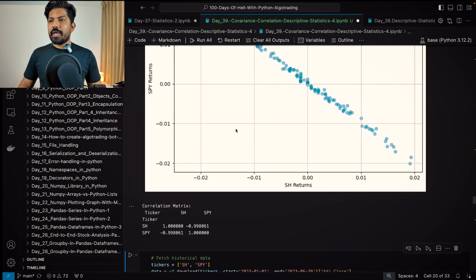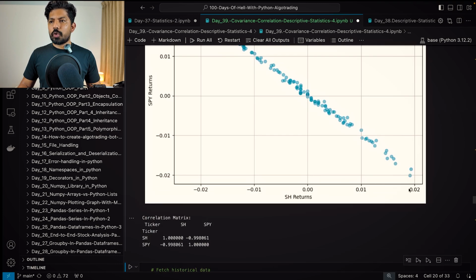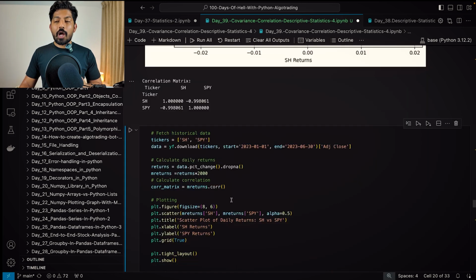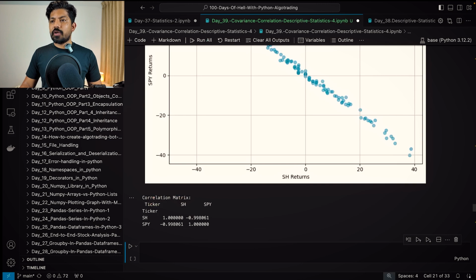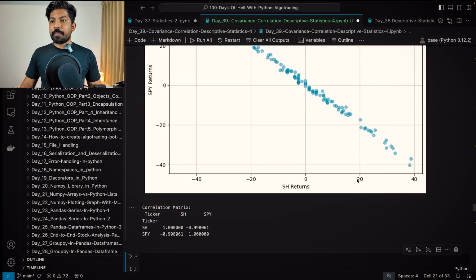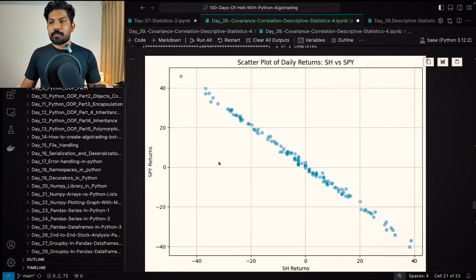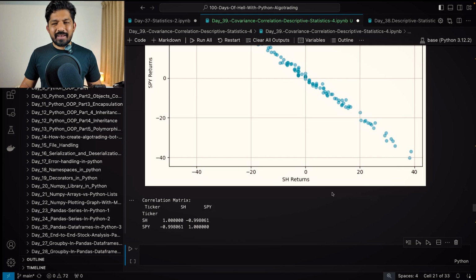Okay, so now let's draw both of the data frames. So here we have this one, right? This is the magnitude 0.02, negative to positive. Here also the same, right? Now we have multiplied the data by 2000, and when I run this, you will see that we have minus 42, 40, and here also we have minus 42, 40. So now we have both the direction, that is the negative, and the magnitude, right? I hope the difference between the covariance and correlation and the benefit of the correlation is very clear. Correlation is for the direction as well as the strength or magnitude, right?